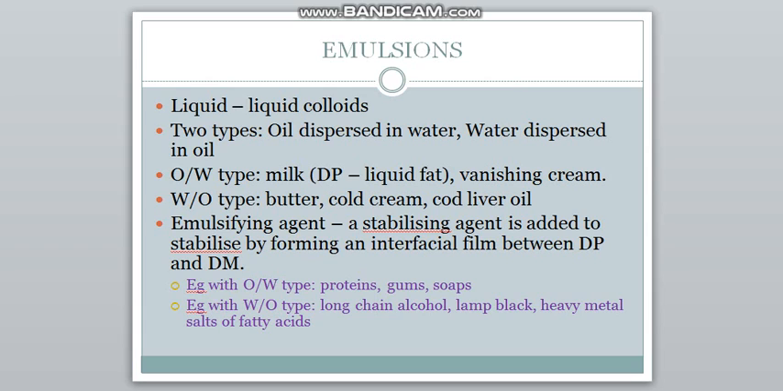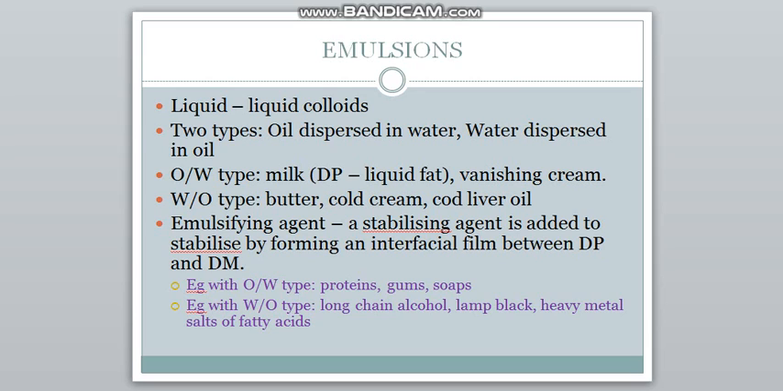Water in oil type examples are butter, cold cream and cod liver oil. Out of these, cod liver oil is important. And here emulsions are actually not very stable. They actually separate because oil and water do not mix with each other at all. So often they separate. So to stabilize these emulsions, an agent has to be added which is known as emulsifying agent. The agent which must be added to emulsions to stabilize it is known as emulsifying agent, which forms an interfacial film between the dispersed phase and the dispersion medium. It forms an interfacial film.